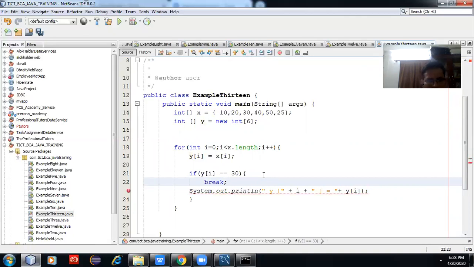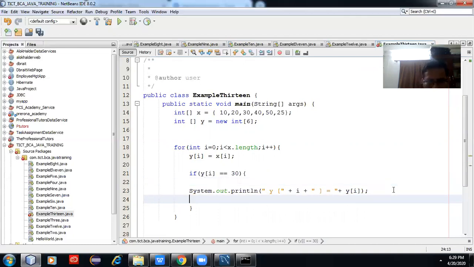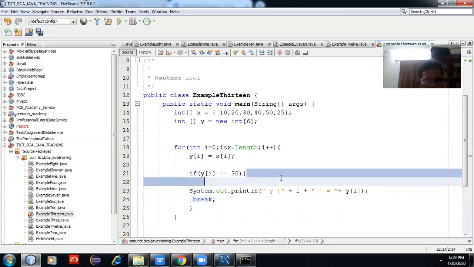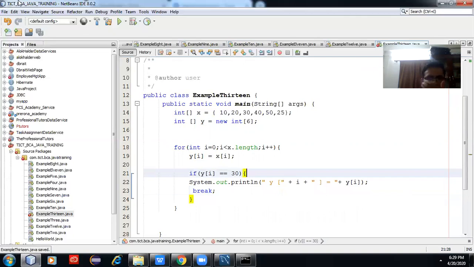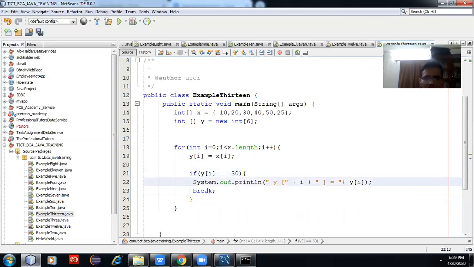Break means the moment it gets the break, it will go outside of the loop. It will not execute any more. The moment it gets 30, it will not iterate over 40, 50, 25.